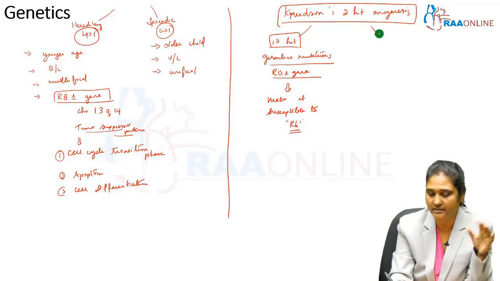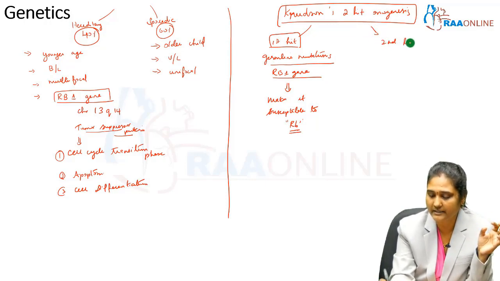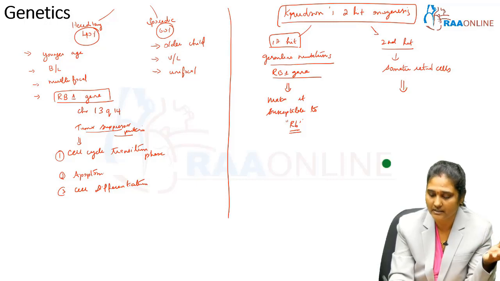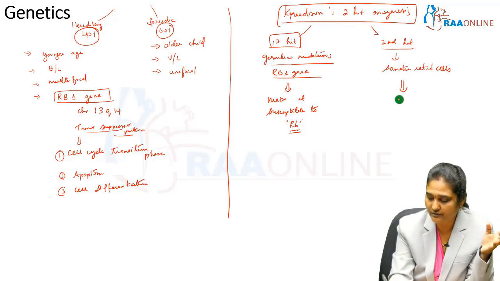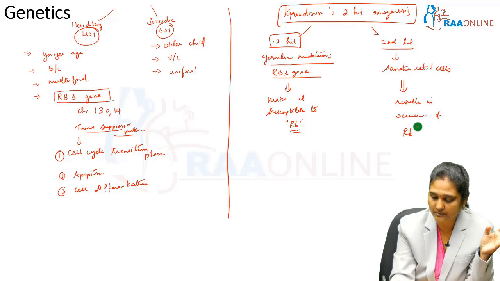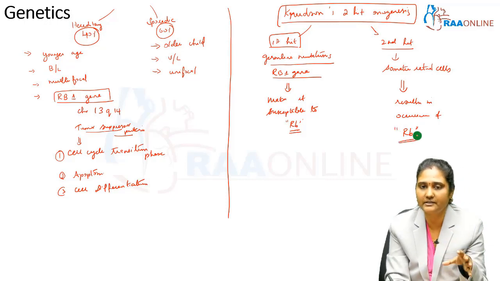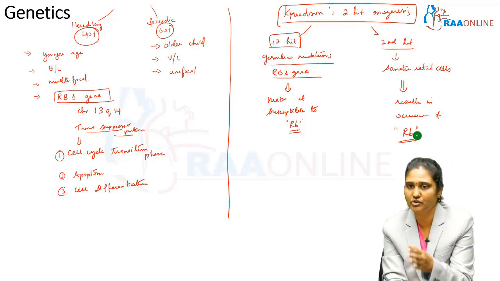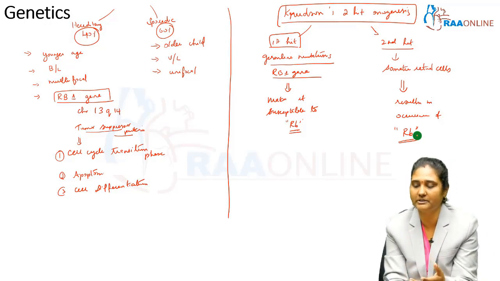This first hit is subsequently followed by the second hit, which occurs in the somatic retinal cells, and following this second hit in the somatic retinal cells, retinoblastoma occurs. So the first hit makes a child predisposed to retinoblastoma formation, and the second hit in the somatic retinal cells results in the formation of retinoblastoma.